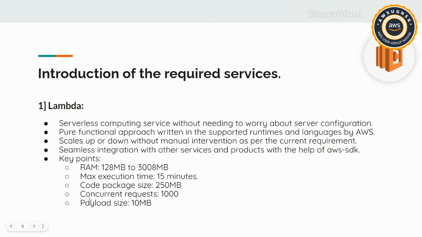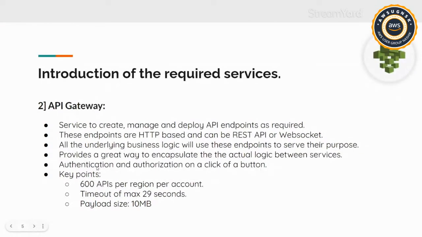Then the concurrent requests for each account, for each region, will be around 1000. And the payload size that you can have is around 10 megabytes. That will be your body, or the POST request, anything. So the data you will be sending will be around 10 megabytes. The second service that we'll be seeing is API Gateway. It acts as a mediator between your backend and the front end.